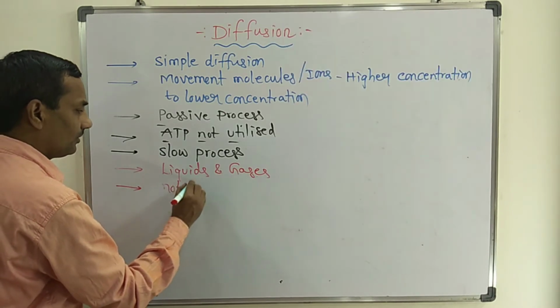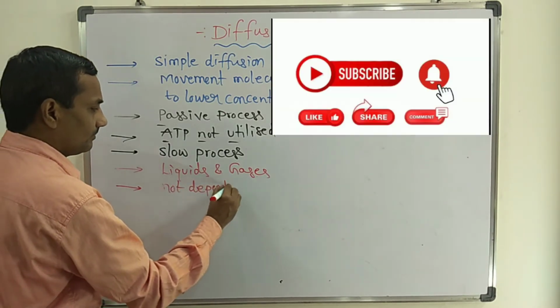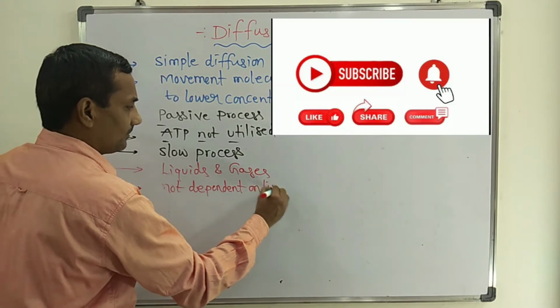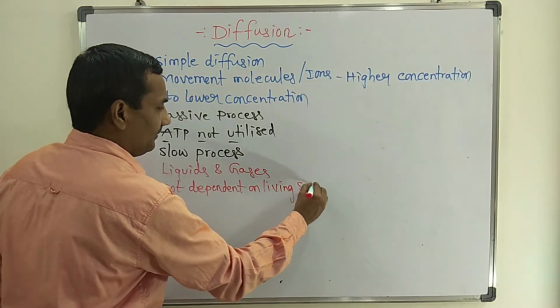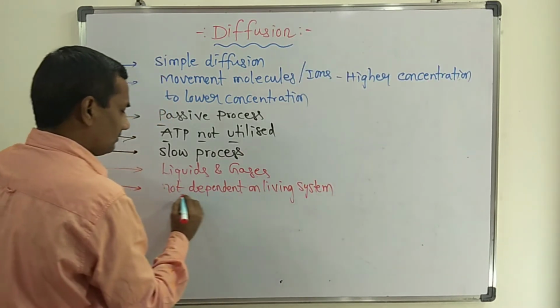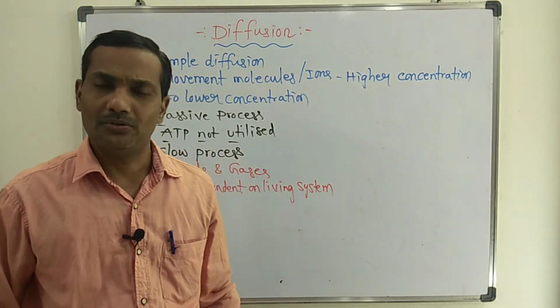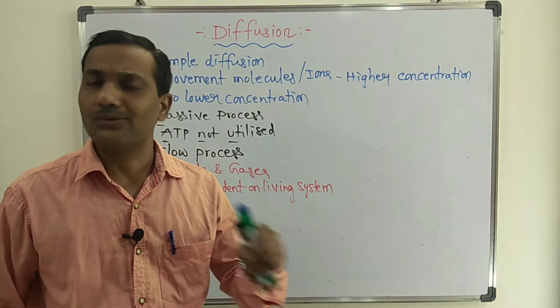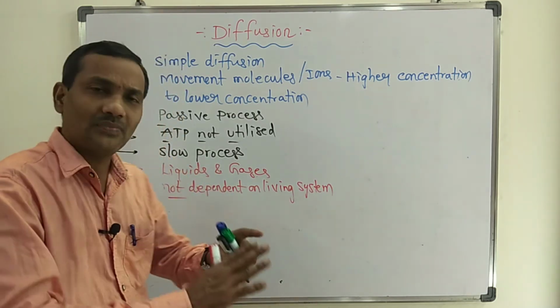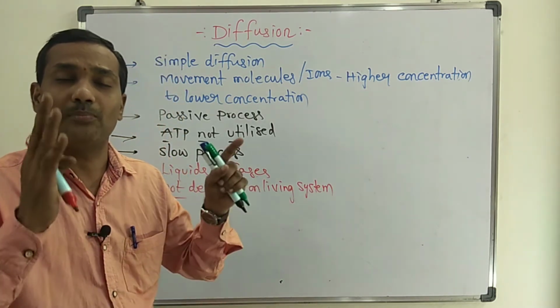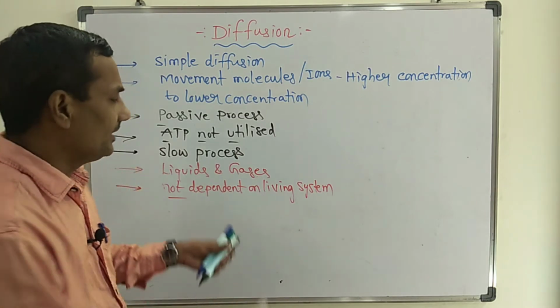The diffusion process is not dependent on a living system. A living system is not necessary for the diffusing of molecules. For movement of the molecules from high to low, a living system is not compulsory, not needed.